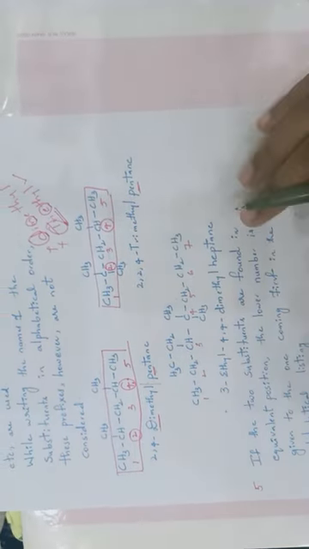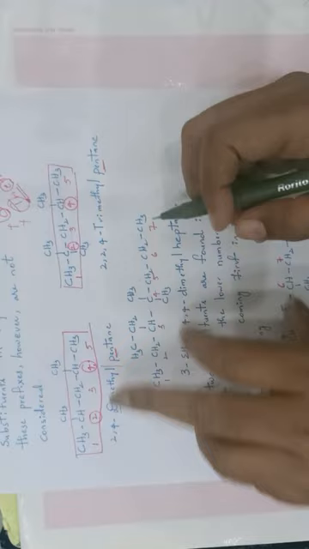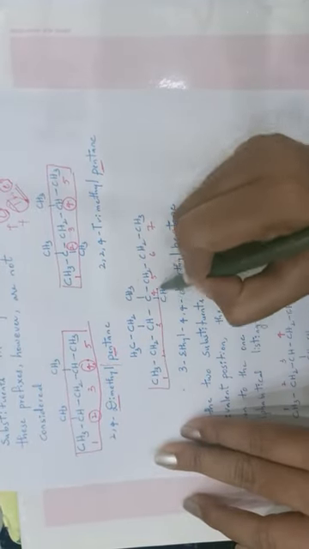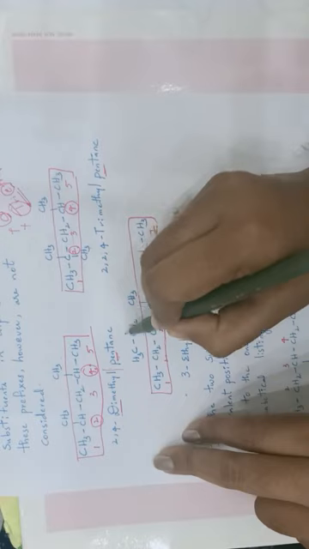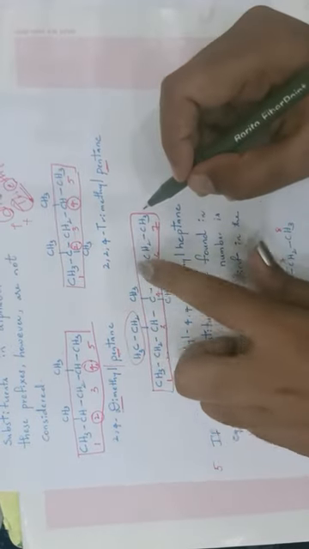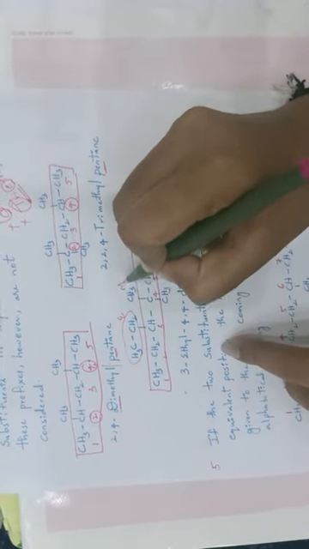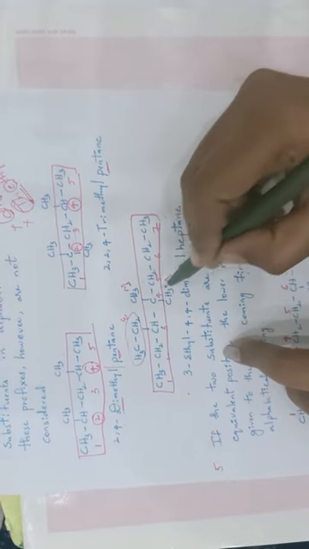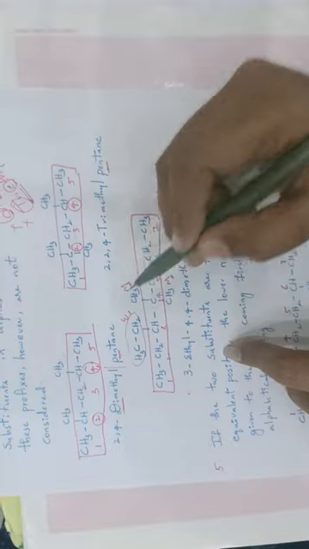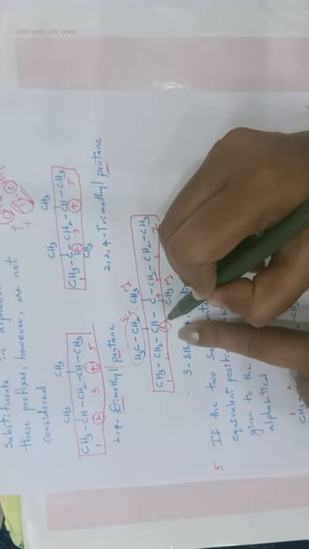Now for this compound, with CH3 CH2, we will take this as the parent chain, which covers a maximum of 7 carbons. This is a substituent, and this is a substituent, even this is a substituent. Is this different from these two? Yes, exactly. So this is an ethyl group, this is a methyl group, this is a methyl group. It starts with which letter? M. It starts with E. Among these two, which comes first? Ethyl group. That is located at which carbon? Third carbon. So 3-ethyl.